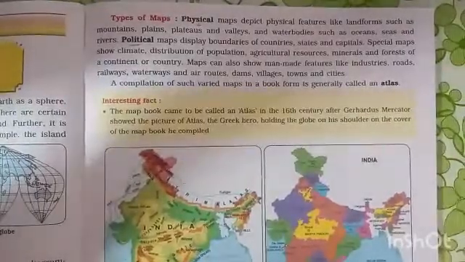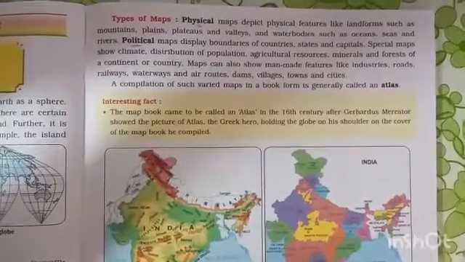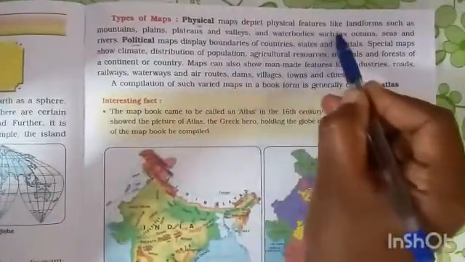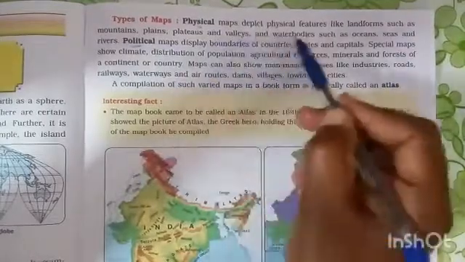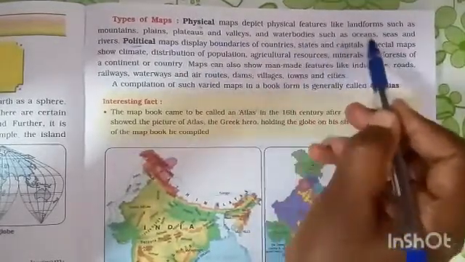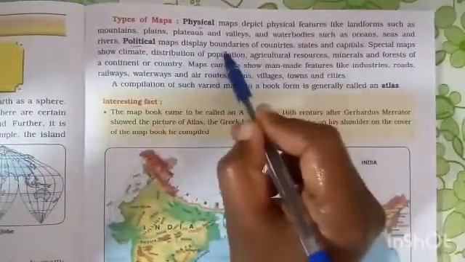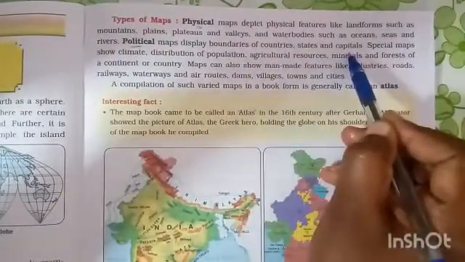We can see them one by one and study the differences between physical map and political map. Physical maps depict physical features like landforms such as mountains, plains, plateau and valleys, and water bodies such as ocean, sea and rivers. And political maps display boundaries of countries, states and capitals.